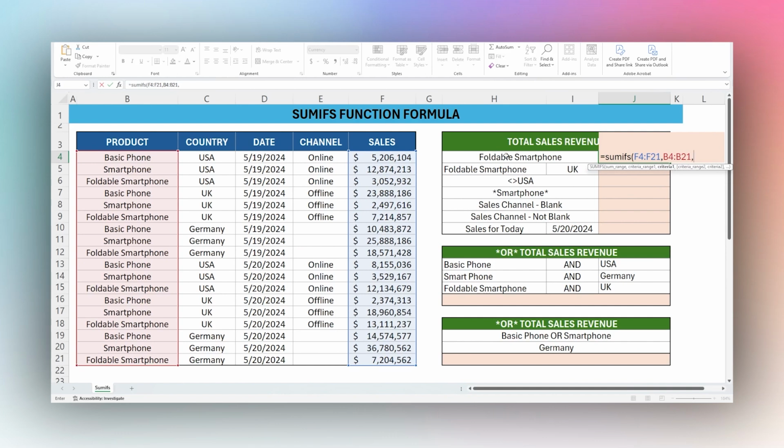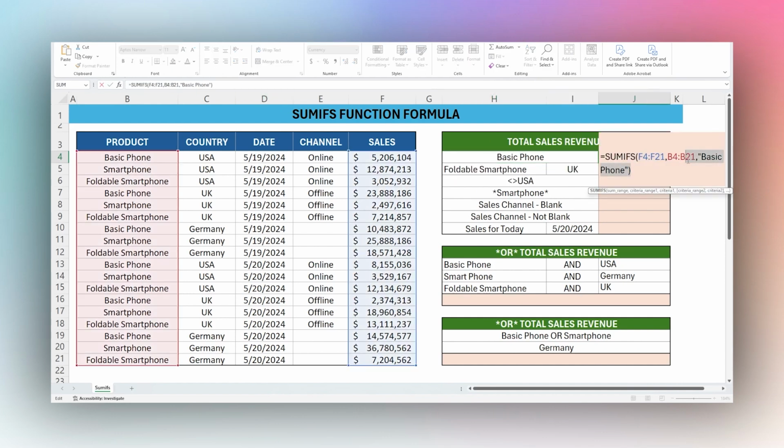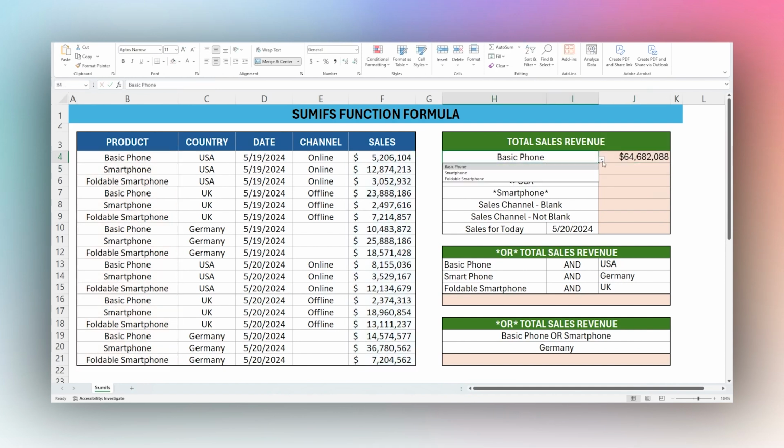which in this case will be foldable smartphone. So I can do it there, or I can just do double quotes and actually put the text directly in the formula. And so I could even do something like basic phone here, for example, and then there's my total for basic phone. But if you select something different here, you can see it's not tied to what I'm selecting. So the way to address this is we can get rid of this basic phone here, and then we can actually just click on the cell to reference that cell. And so now as we update our selection, you can see that total updates automatically.